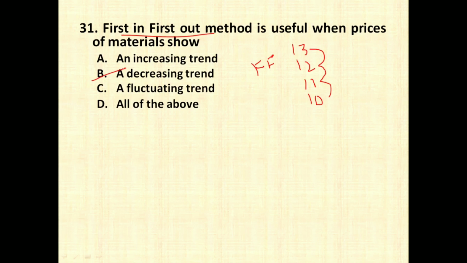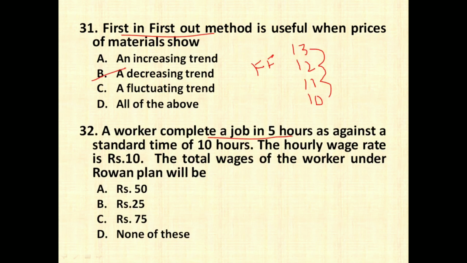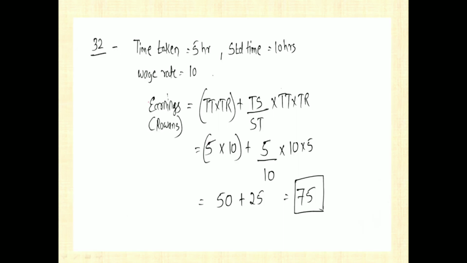option number B. A worker completed a job in 5 hours as against the standard time of 10 hours. The hourly wage rate is rupees 10 and the total wages of the worker under Rowan's plan will be. So what is the formula for Rowan's plan? Rowan's plan formula is time taken into time rate plus time saved divided by standard time into time taken into time rate. So what they have given: time taken is 5 hours, standard time is 10 hours and wage rate is rupees 10 per hour.